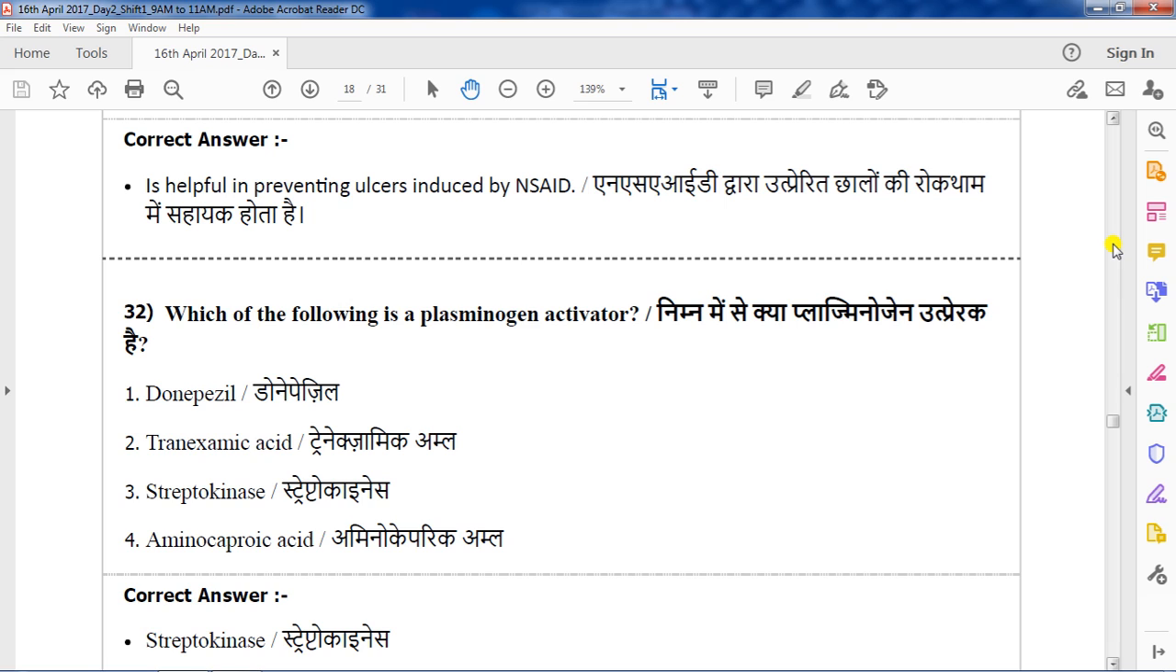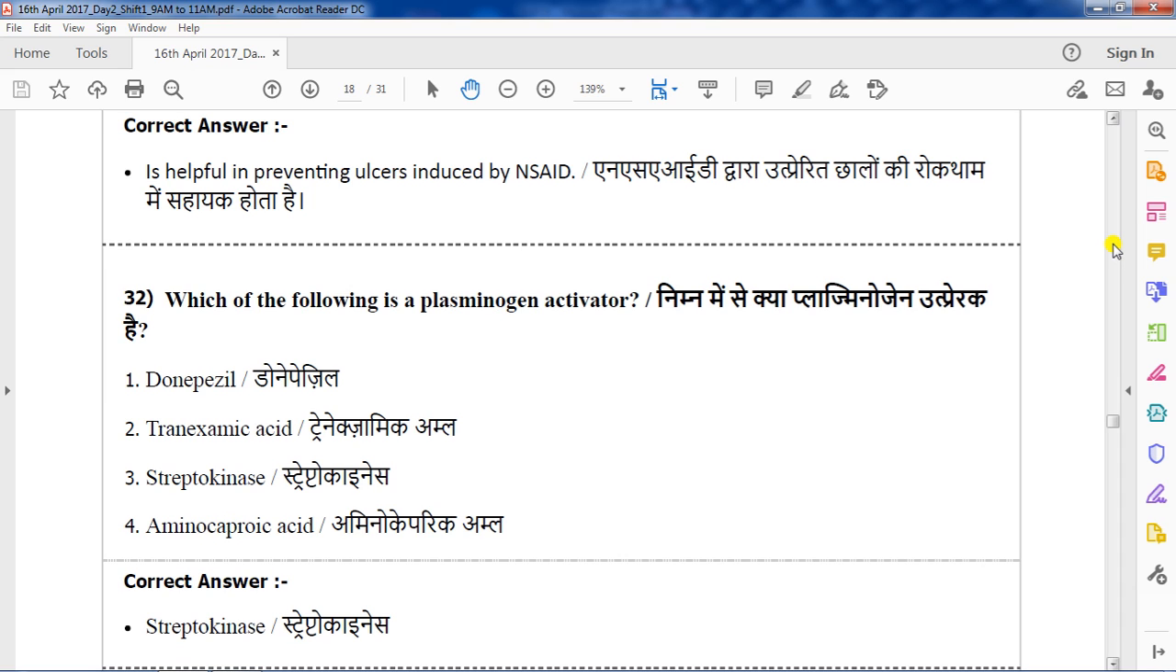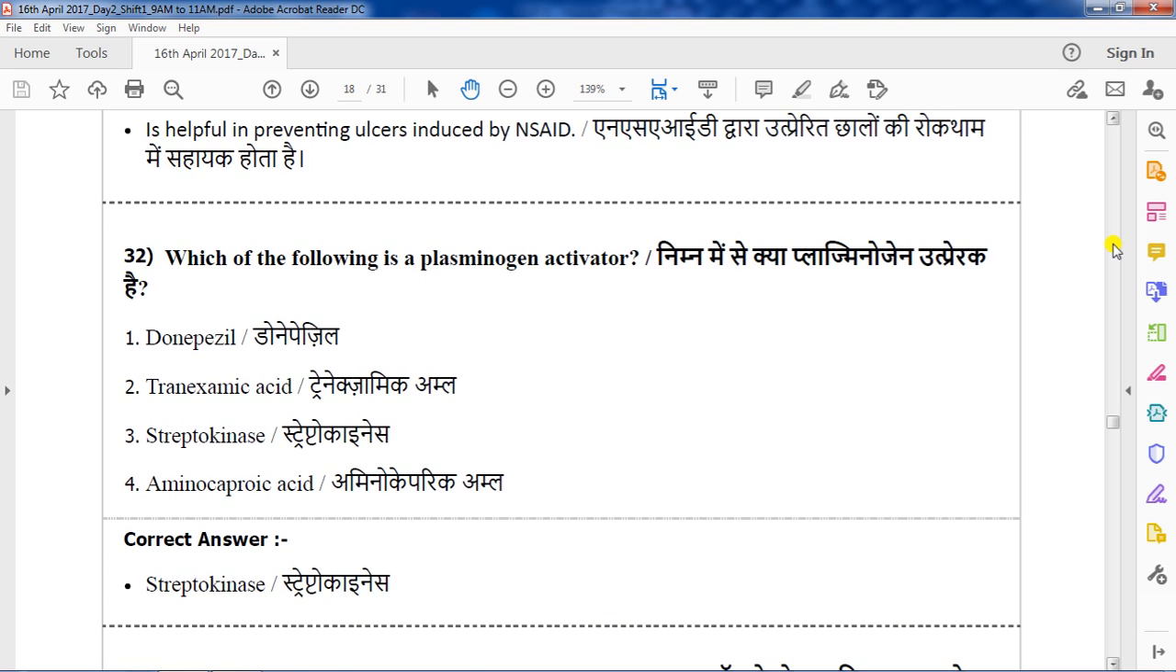Tranexamic acid and aminocaproic acid are different. Tranexamic acid is used to prevent excessive blood loss. But aminocaproic acid is used for the treatment of acute bleeding due to elevated fibrinolytic activity. So aminocaproic acid is used for acute bleeding.